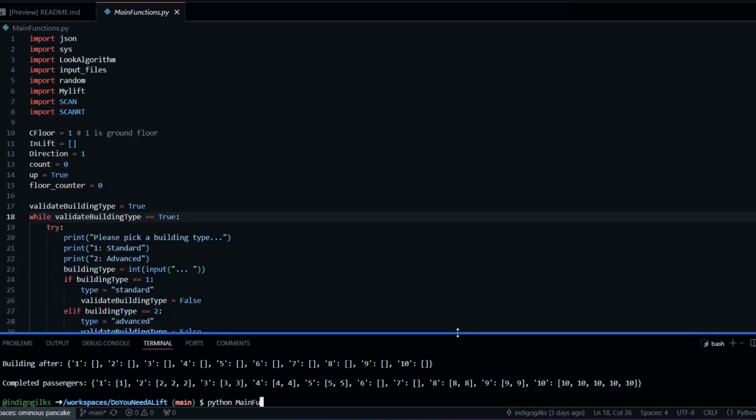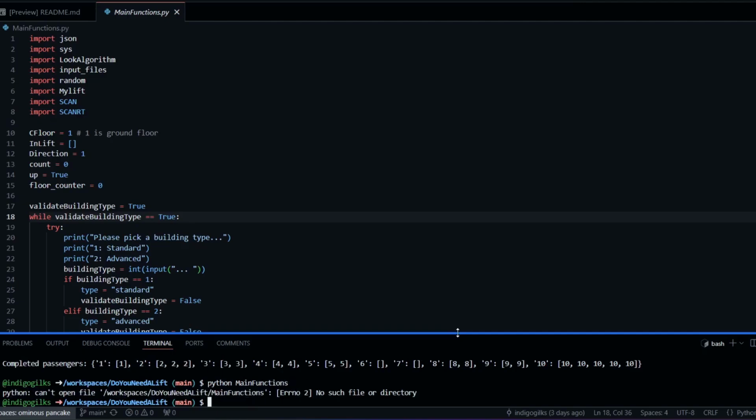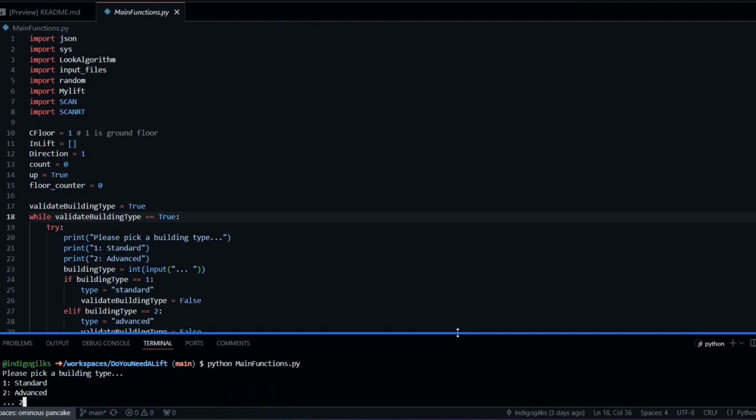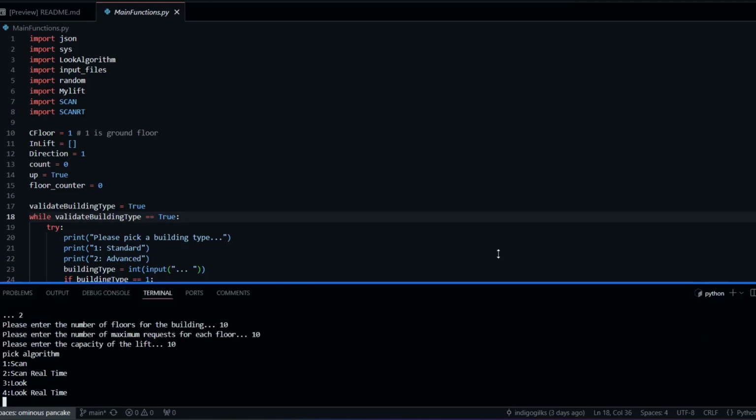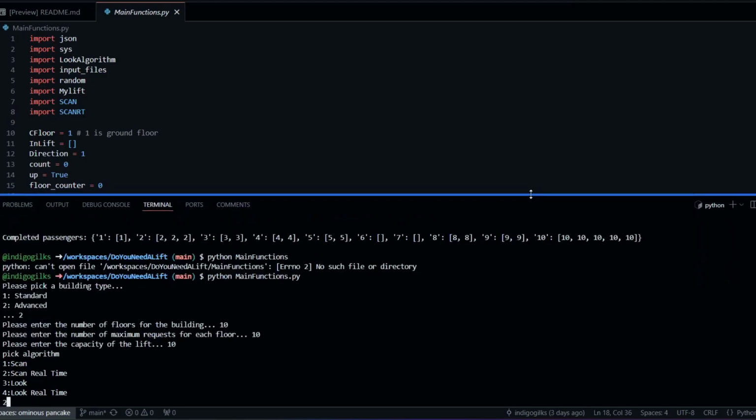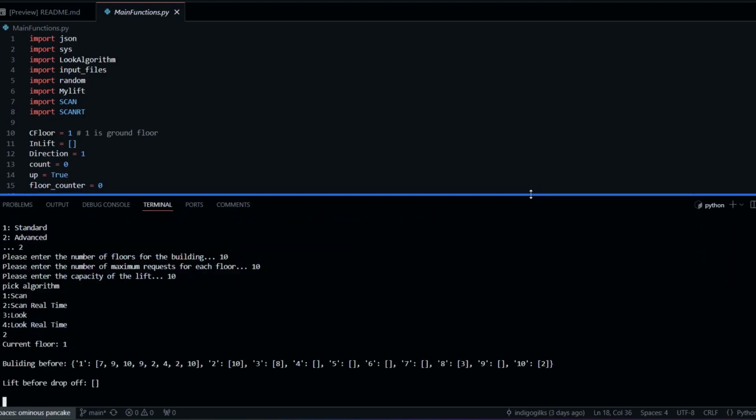Now I believe we're going to run the main function again and try a different algorithm. So I'm going to select advanced again and put the exact same data in as beforehand. But this time I'm going to select scan real time. And what this does, it takes a moment,